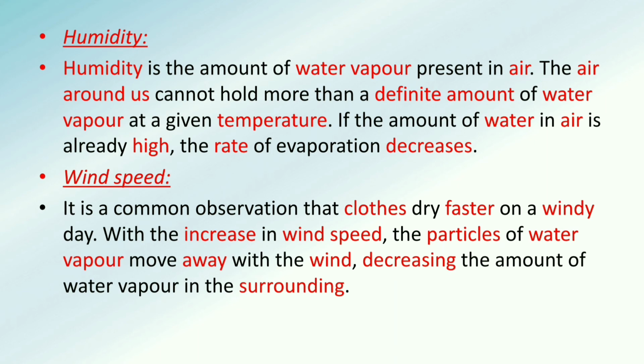As soon as particles gain energy, they convert themselves and move towards the atmosphere, towards our surroundings. But if there is already a high humidity, means a high amount of water molecules already present in the atmosphere, then it is not possible for the molecules to create a space there, because there needs to be a space for the particles of water to move towards the atmosphere.